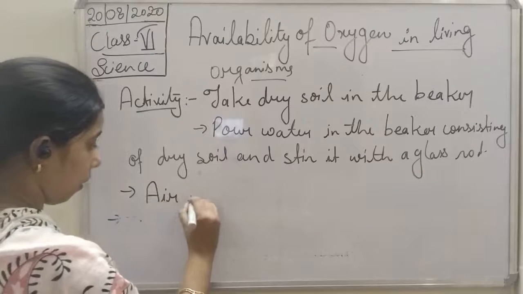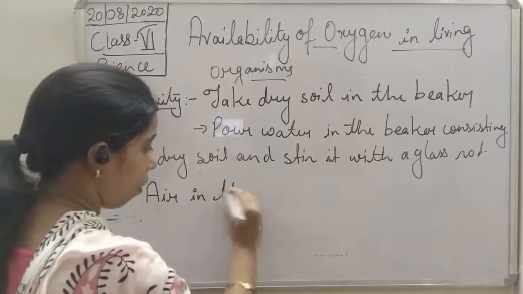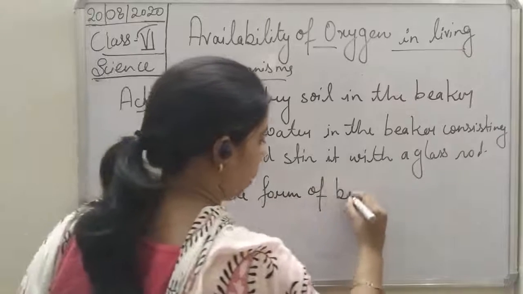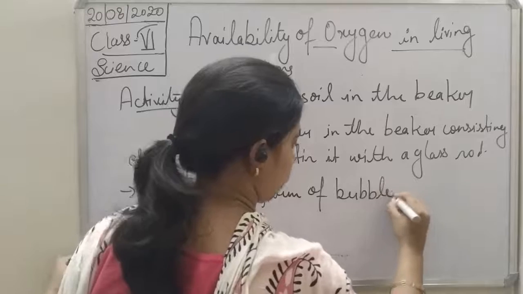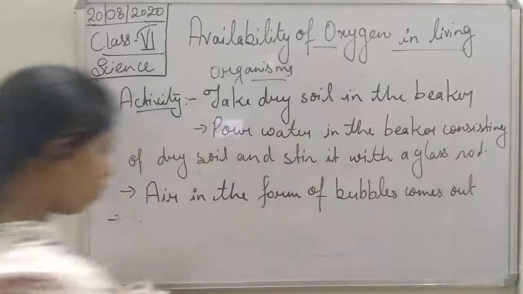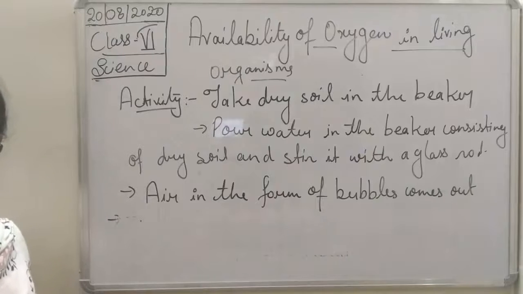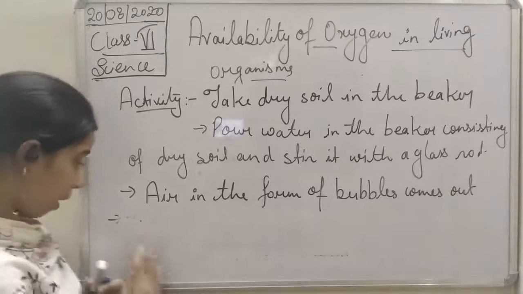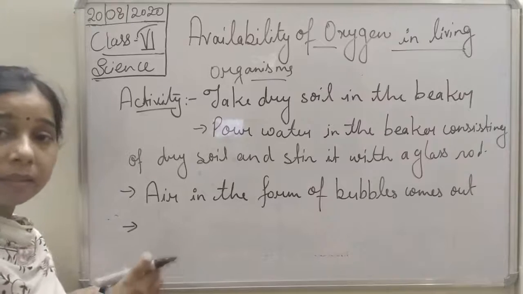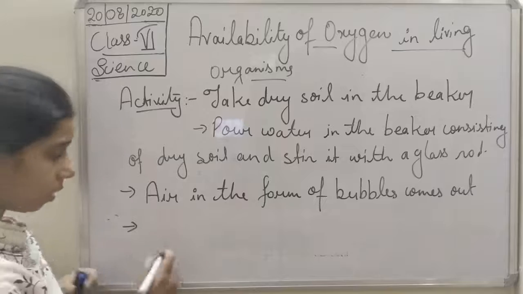air in the form of bubbles comes out. Okay, so air in the form of bubbles comes out from the dry soil. It proves that soil consists of air in it.